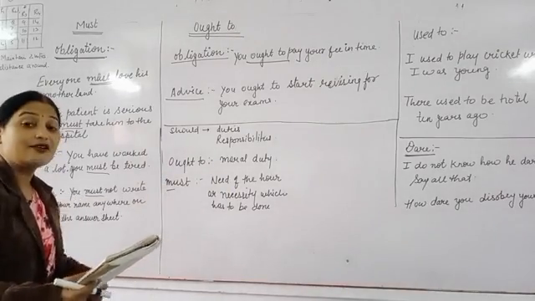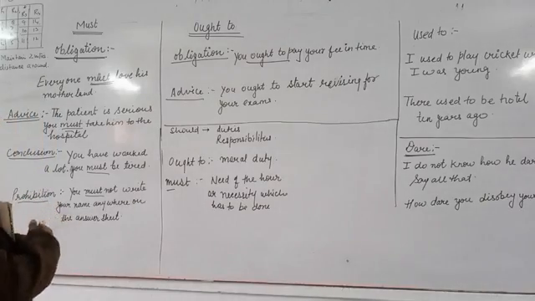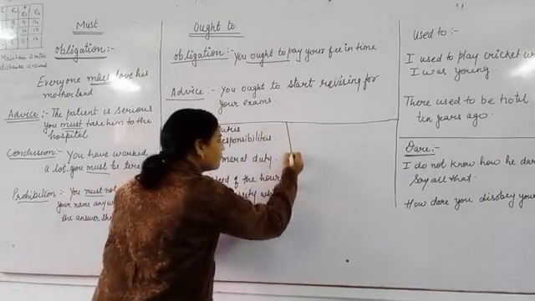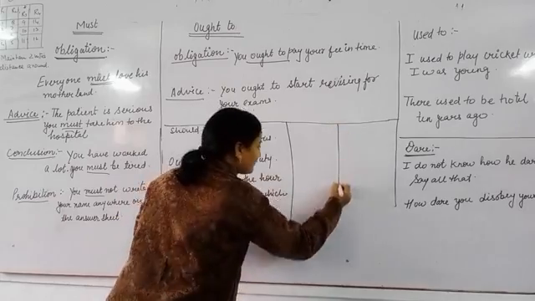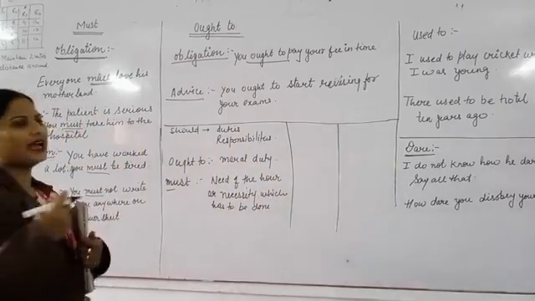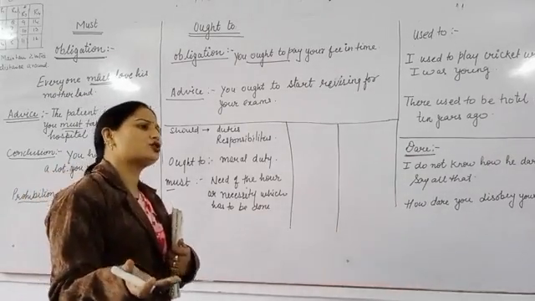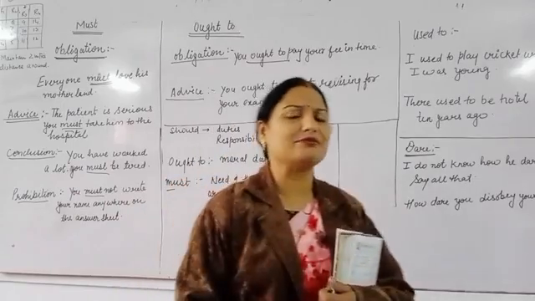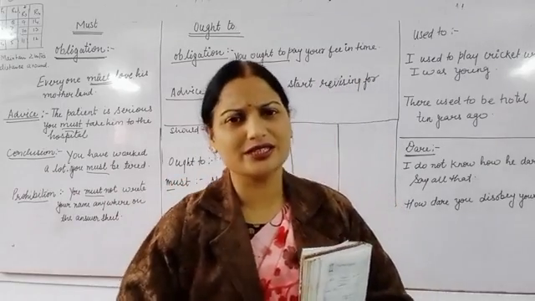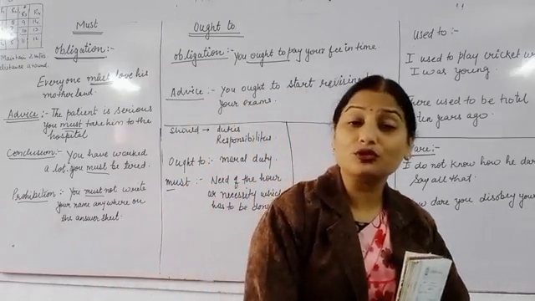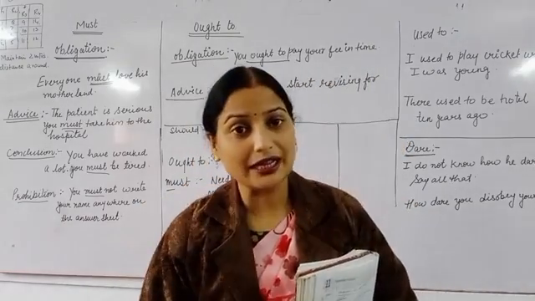Now, children, few more. The nature of should will be informal. Should can be used informally, like simply you should work hard. If we are saying something to someone, you should do it in the right way. You should go to school every day. You should get up early in the morning.